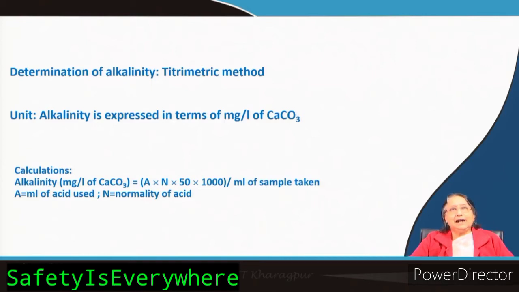Now, what is the color here? It is colorless, right? It is colorless because we have already reached the end point of phenolphthalein. In this case you do not have to throw the solution away, you continue your titration. The only thing you have to do is note down how much volume of acid you have added. Then you add methyl orange indicator here.